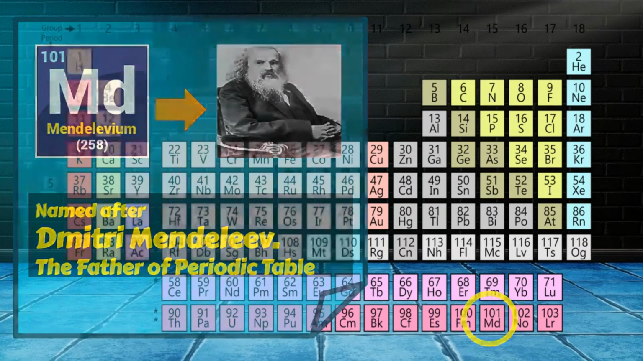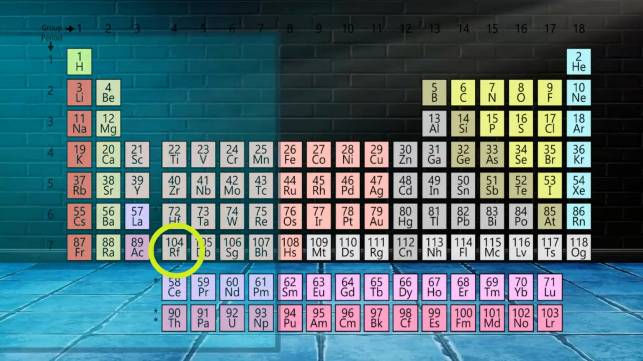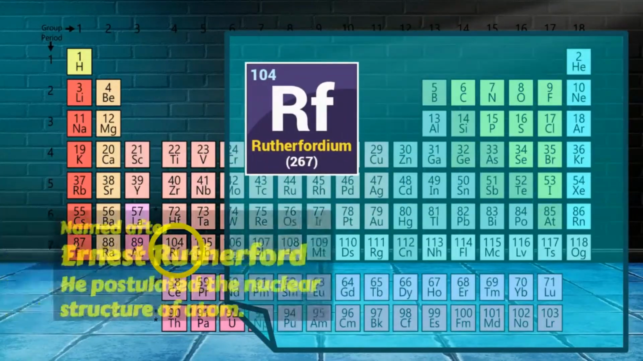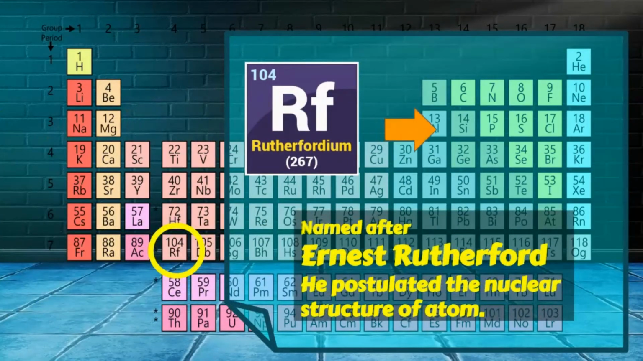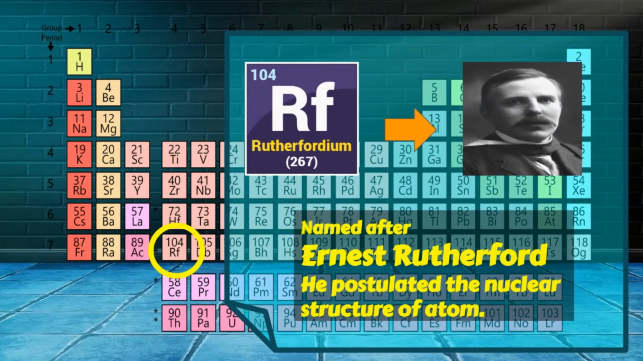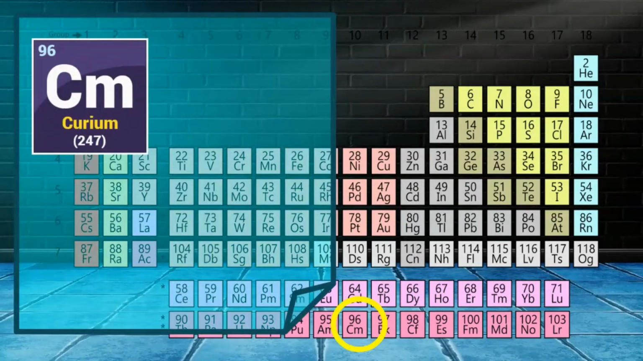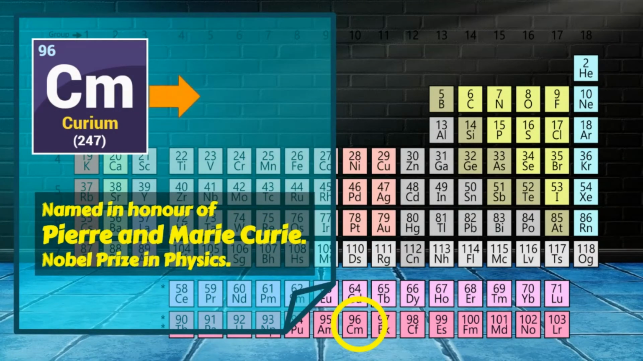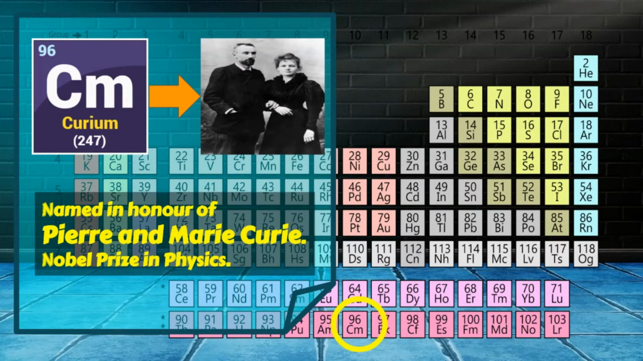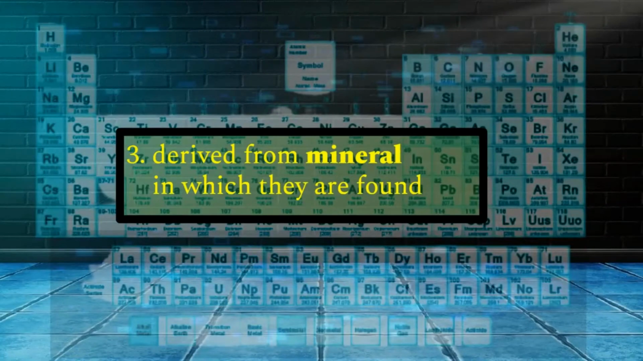Next we have Rutherfordium. It was named after Ernest Rutherford. He discovered that an atom has a nucleus and its structure. Curium. This element is named after the scientists Pierre and Marie Curie. This couple received Nobel Prize, contributed great knowledge in physics. Some names of the elements are derived from minerals in which they are found.